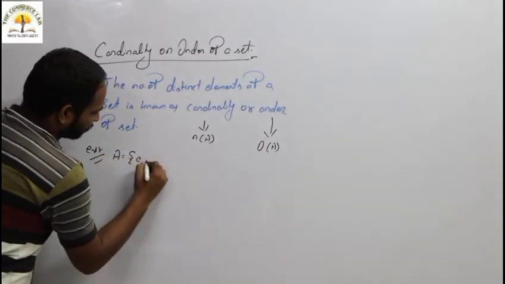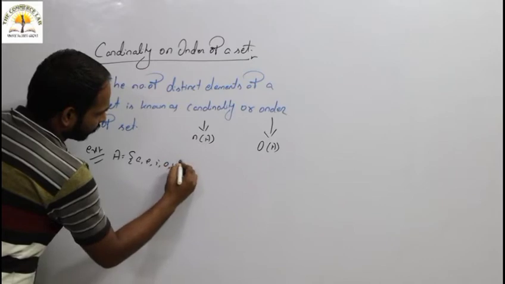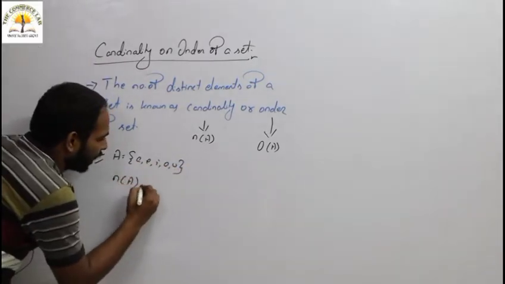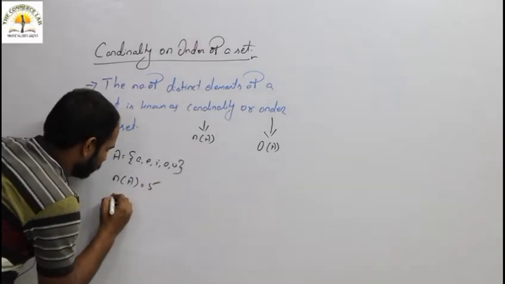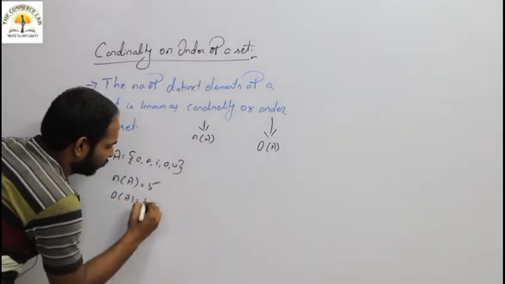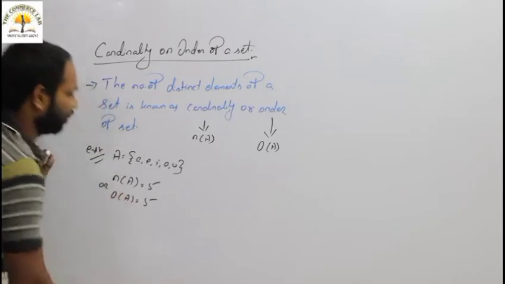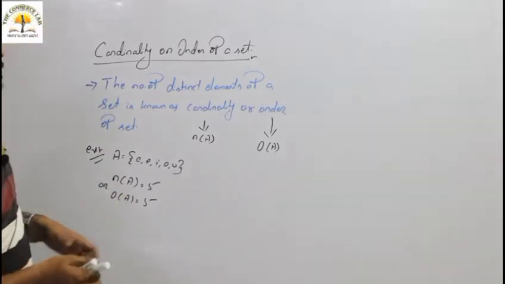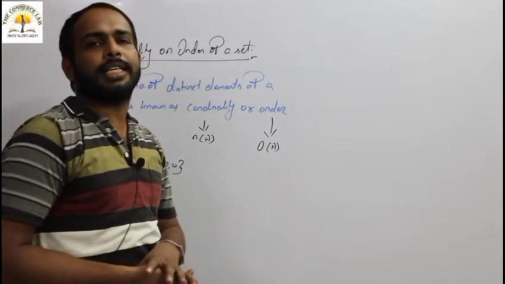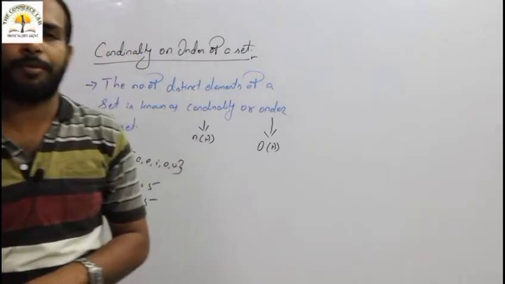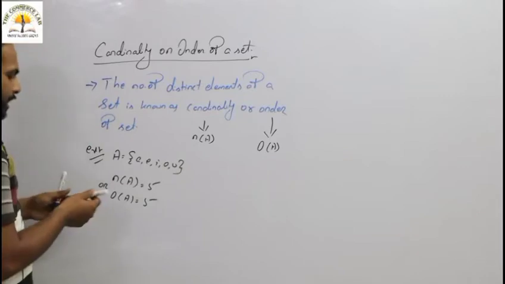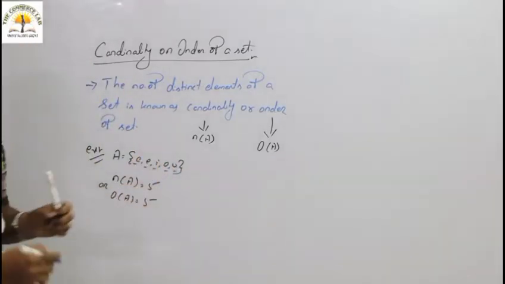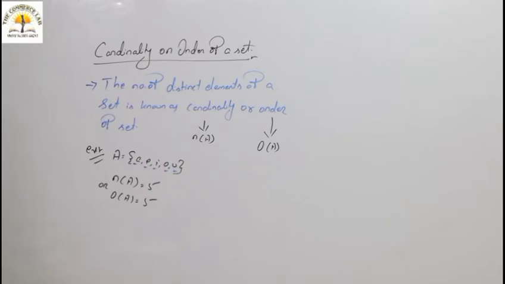A equals {A, E, I, O, U}, then cardinality n of A equals 5, or O of A equals 5. Number of distinct elements means how many elements a set contains. In set A, it contains 5 elements.